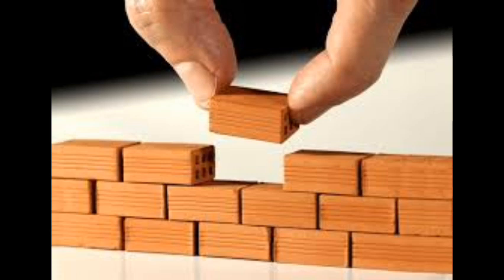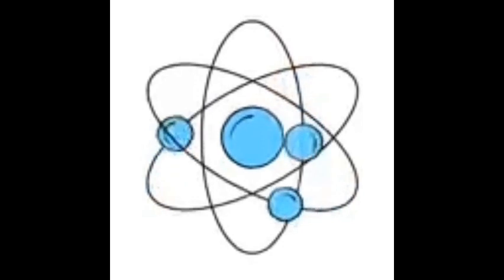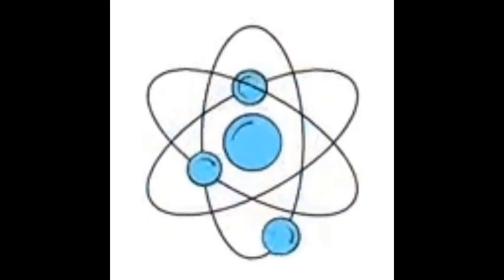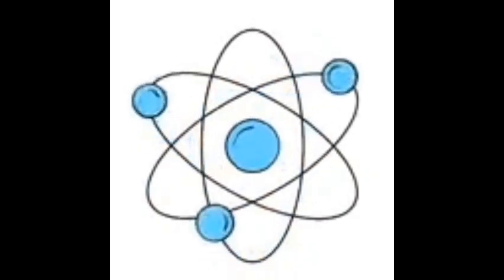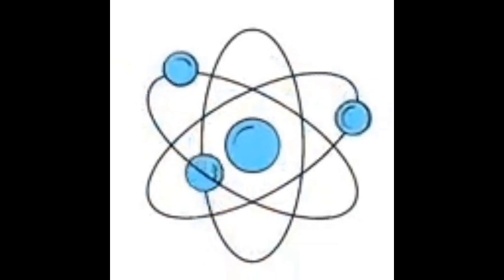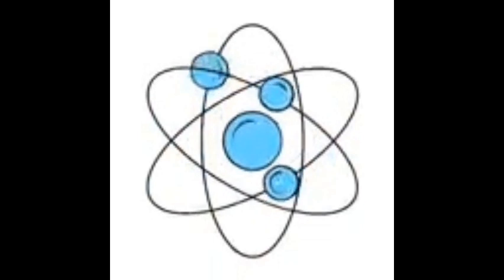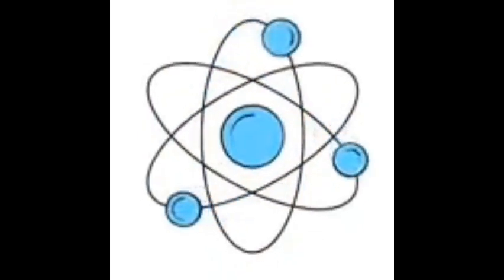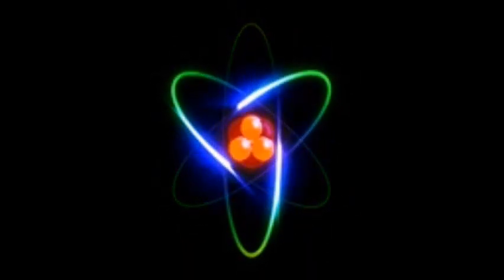Now I want to also talk about the structure of atom. So all atoms are made up of what we call the subatomic particles. However, some people also call it the constituents of atoms. So maybe in some textbooks you might say constituent of atom, while in some textbooks you might say subatomic particles. They all mean the same thing. So they all fall under the structure of atom.